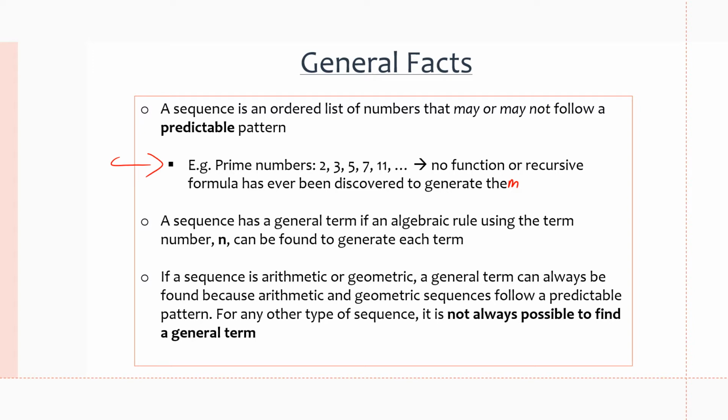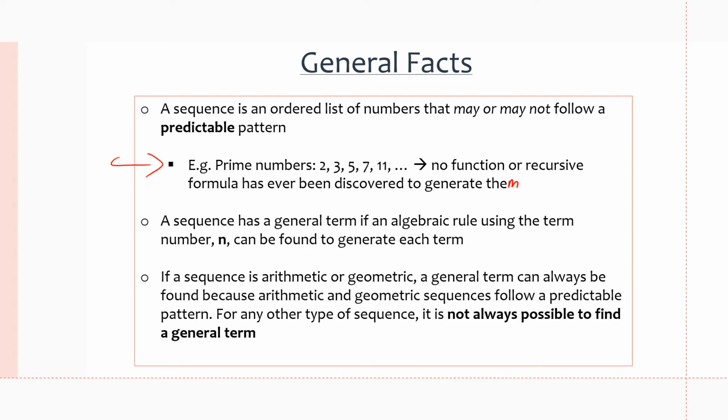Next, a sequence has a general term only if an algebraic rule using the term number, meaning where it is located in the sequence, can be found to generate each term, which we have learned in previous videos. You need to find a pattern involving the location of the terms, so n.